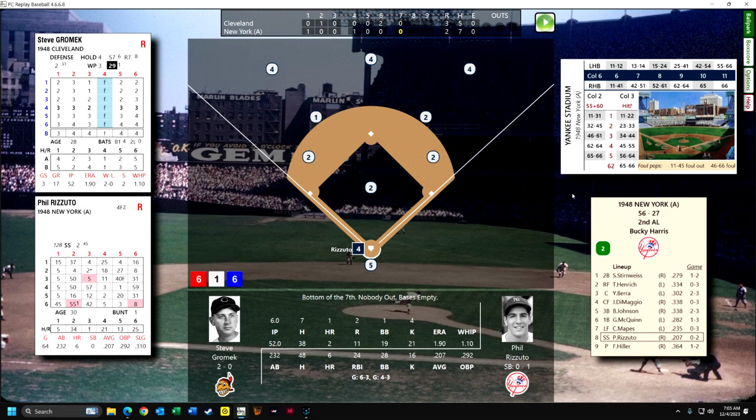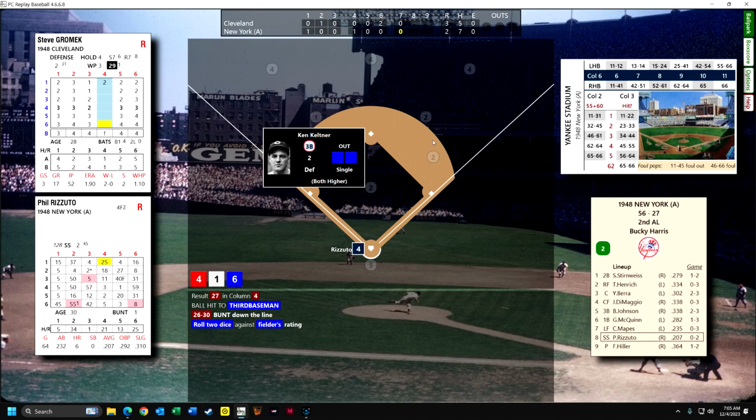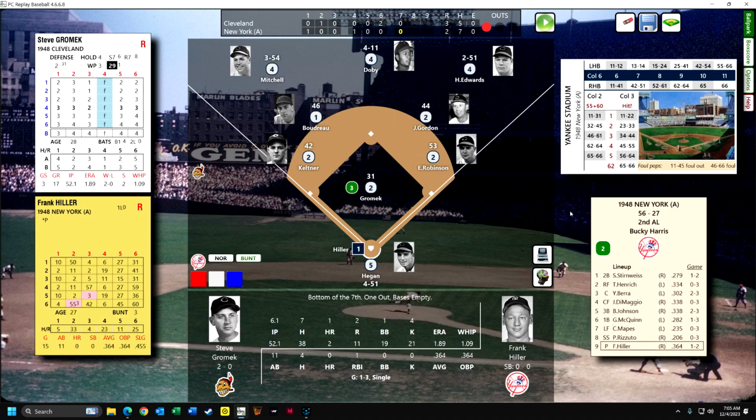The 8th hitter, Rizzuto, is up, and this could be a bunt. So in this game, you've got to have 2 dice rolls that are less than 2 to get a successful out on this bunt, which is very different. Well, I guess he did, because he's a good third baseman, so that kind of changed things a little bit.